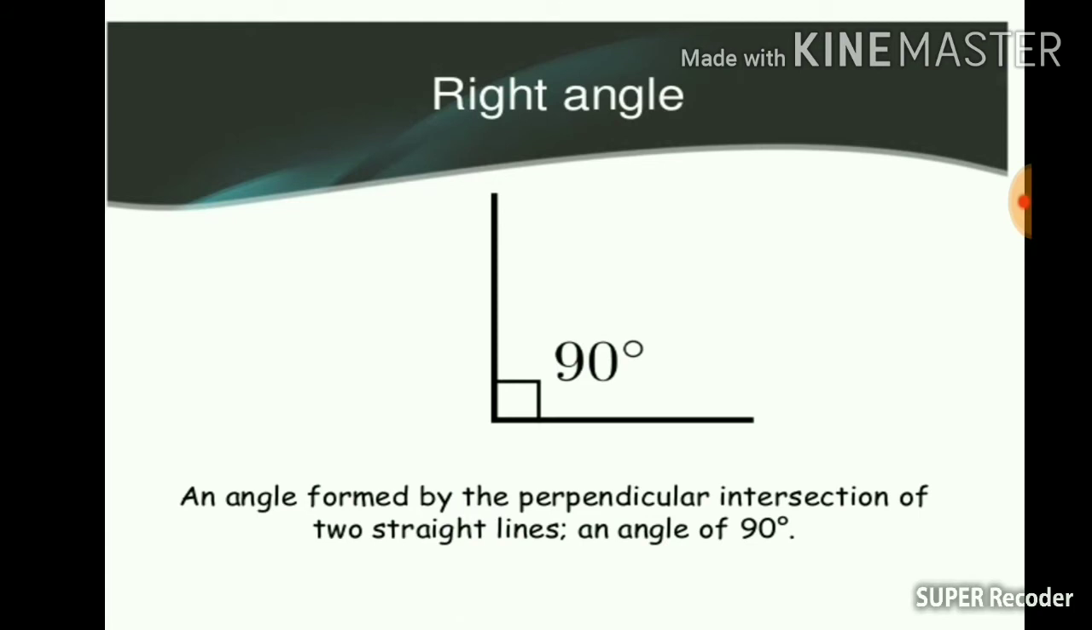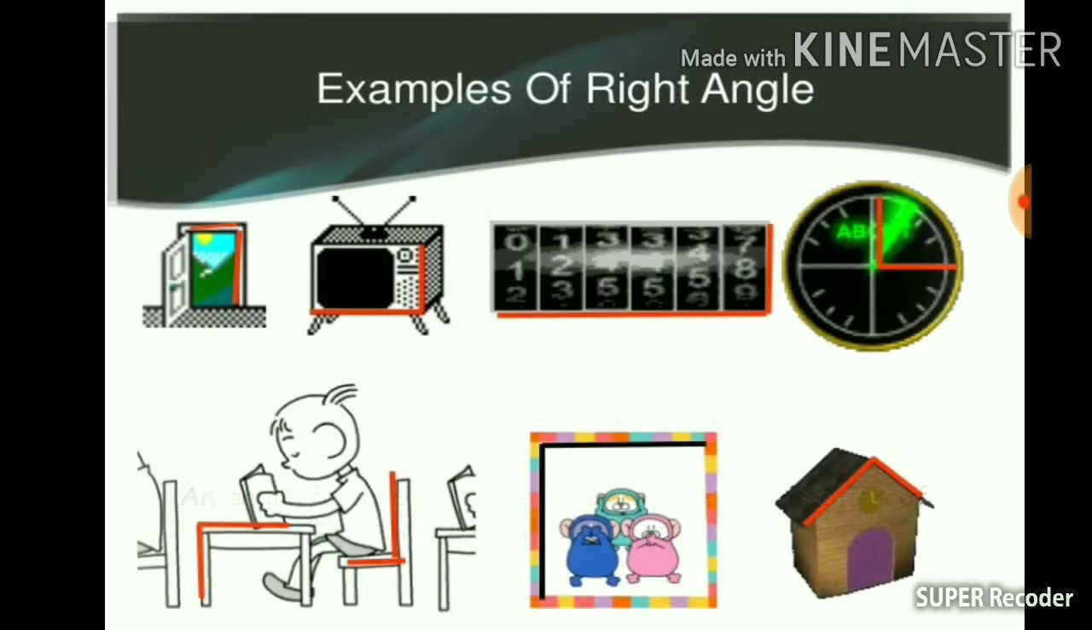Right angle. An angle formed by the perpendicular intersection of 2 straight lines. An angle of 90 degrees. A right angle is the angle which has exactly 90 degrees. The measure of this particular angle is going to be 90 degrees, and then we call that particular angle a right angle. Example of right angle. There are a number of examples of right angle. As you can see, right angle is closely related to our daily life.